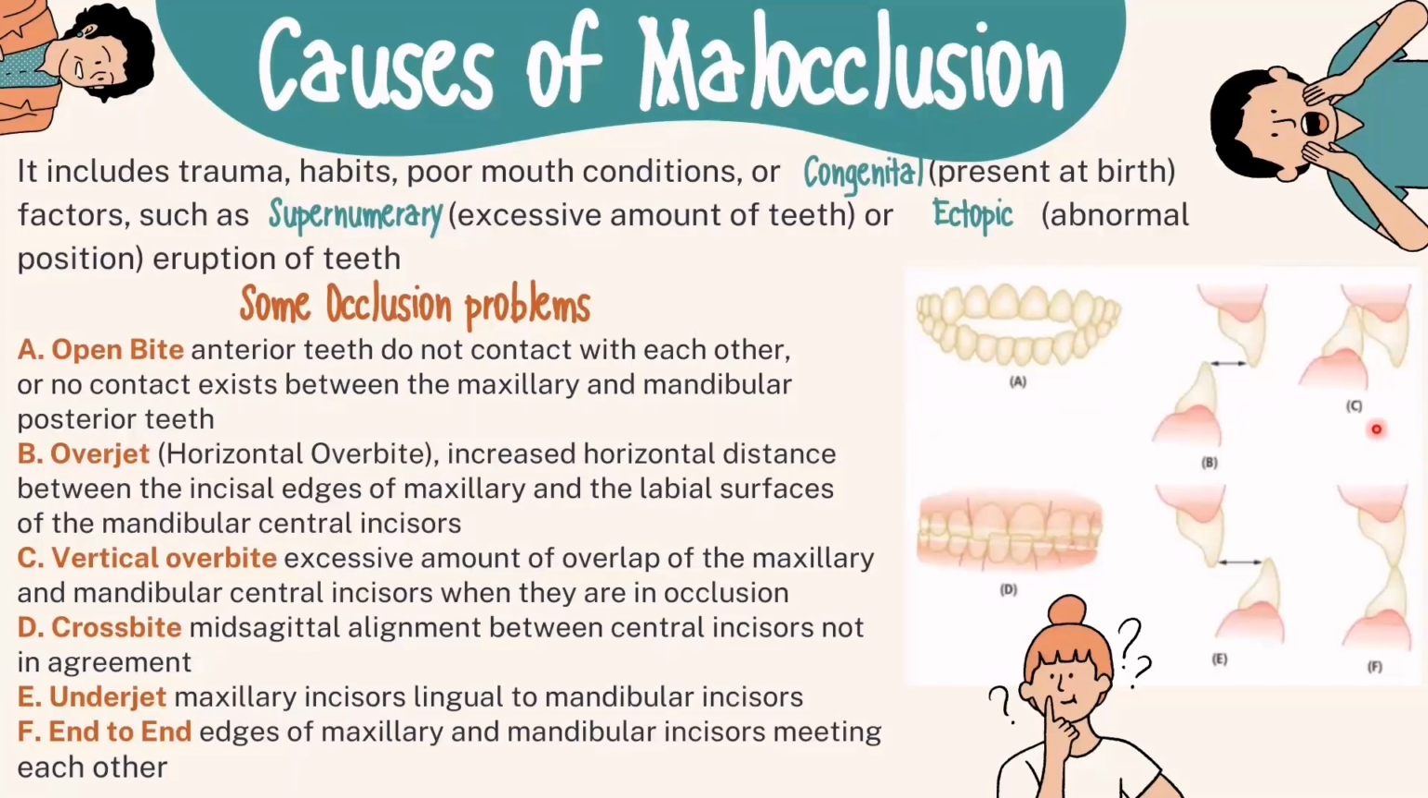Next is the vertical overbite, and it means that it has an excessive amount of overlap of the maxillary and mandibular central incisors when they are in occlusion, like in this picture. Crossbite, mid-sagittal alignment between the central incisors are not in agreement. Underjet, maxillary incisors are lingual to the mandibular incisors. And last is the end-to-end, which means edges of the maxillary and mandibular incisors meet with each other.